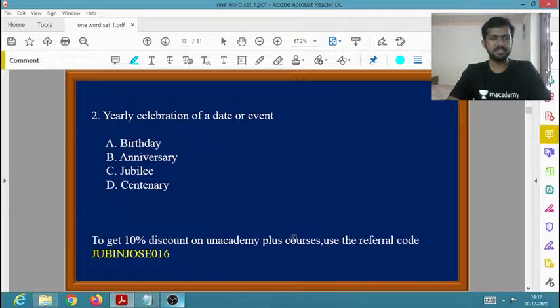Yes, that is anniversary, nothing but anniversary. So we will be celebrating wedding anniversary, birth anniversary, etc. So yearly celebration of a date or event is basically known as anniversary. Hope it is clear for you. Anniversary is the yearly celebration of a date or event.